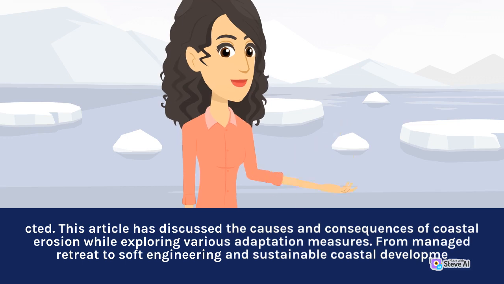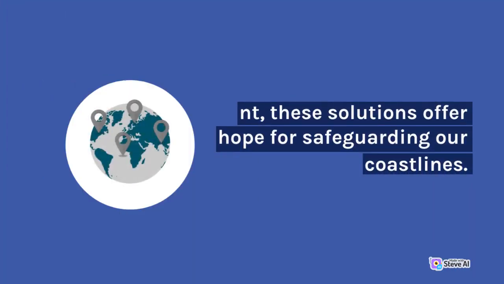This article has discussed the causes and consequences of coastal erosion while exploring various adaptation measures, from managed retreat to soft engineering and sustainable coastal development. These solutions offer hope for safeguarding our coastlines.